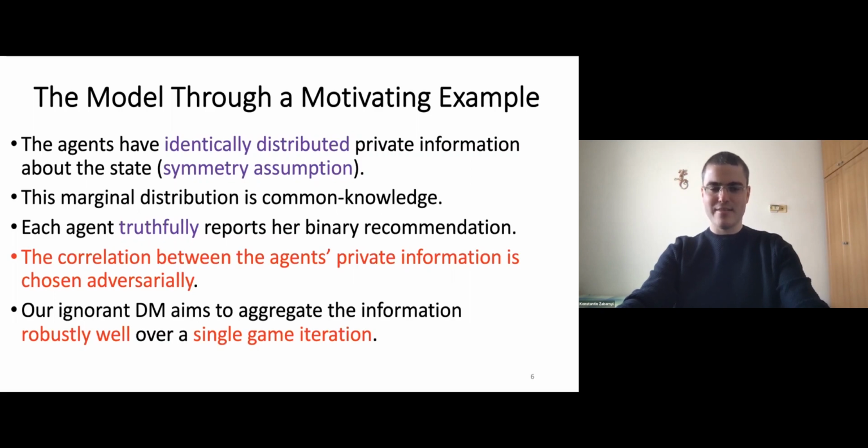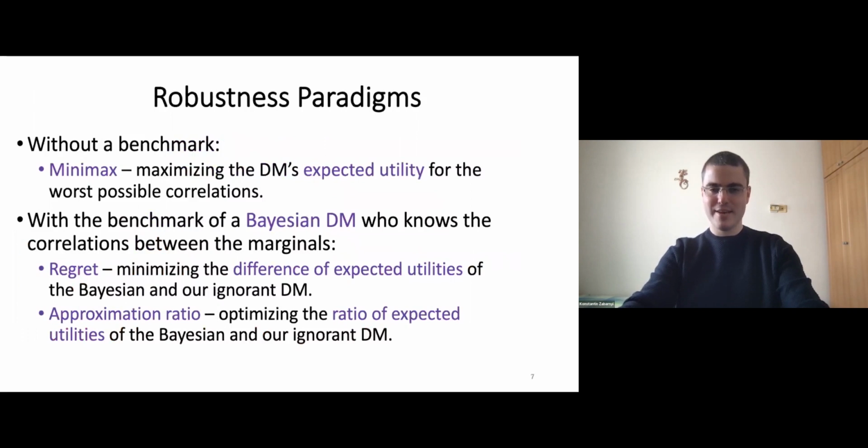The decision maker, therefore, aims to aggregate the information robustly well over a single iteration of the game. And what do I mean by robustness? Well, of course, there are several robustness paradigms. Arguably, the conceptually simplest paradigm is minimax, which focuses on just maximizing the decision maker's expected utility under the worst possible adversarial choice of the correlations.